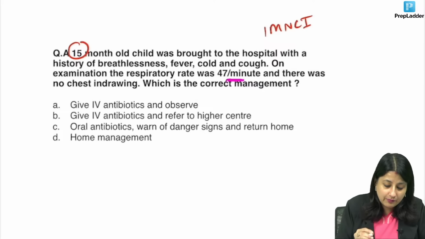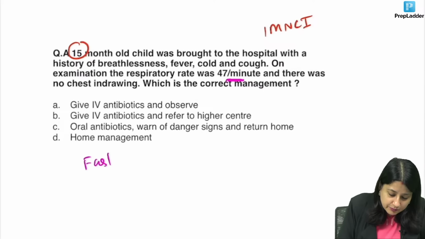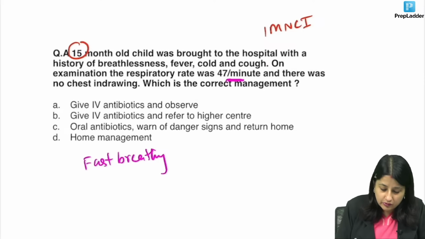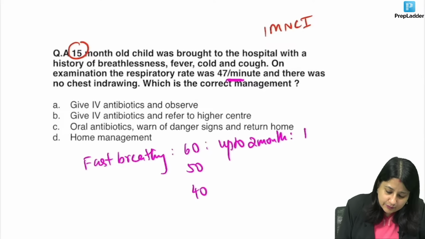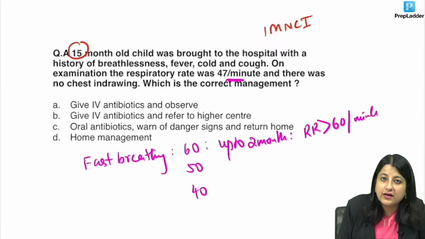But now, one more thing. How do you assess fast breathing, guys? What is the rule to assess fast breathing? I hope you all know. There is a rule of 60, 50 and 40. Now, what is this rule? Up to 2 months old, if respiratory rate is more than 60 per minute, it is fast breathing.